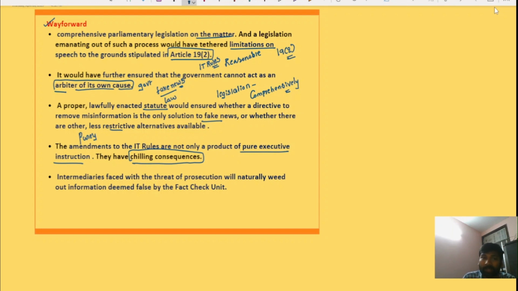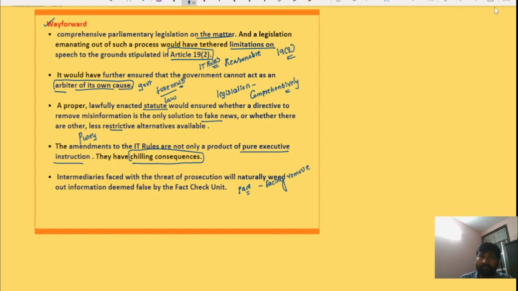On individual liberty. Okay, so intermediaries faced with a threat of prosecution will naturally, for example, there are several intermediaries like Facebook, Twitter. Because of facing consequences, they generally remove information, they generally remove content from their site after it was flagged by the fact check unit as fake information.